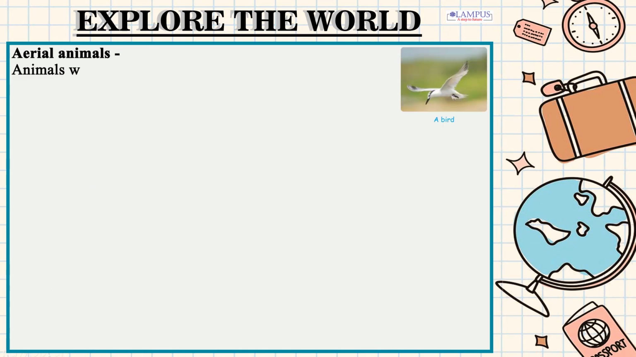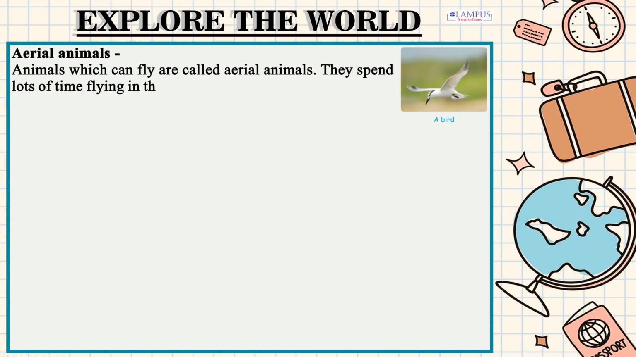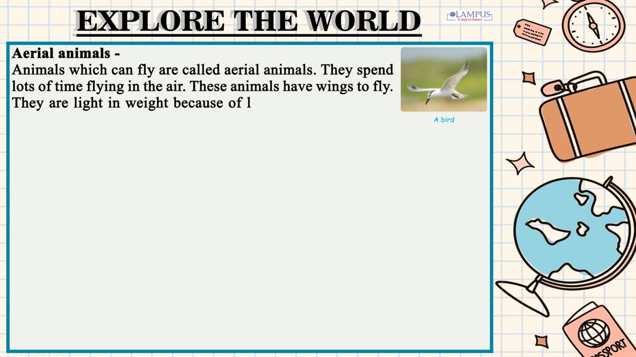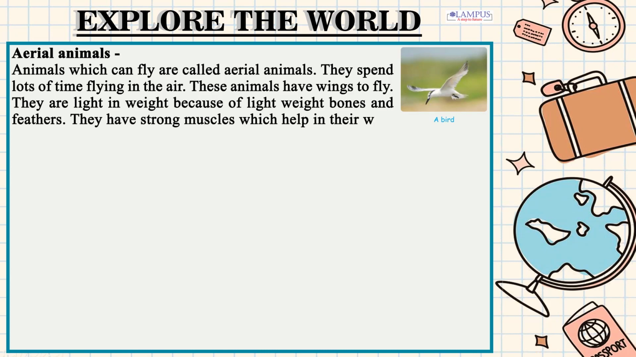Aerial animals. Animals which can fly are called aerial animals. They spend lots of time flying in the air. These animals have wings to fly. They are light in weight because of lightweight bones and feathers. They have strong muscles which help in their wings flapping.